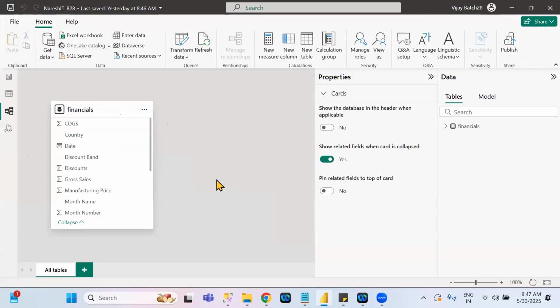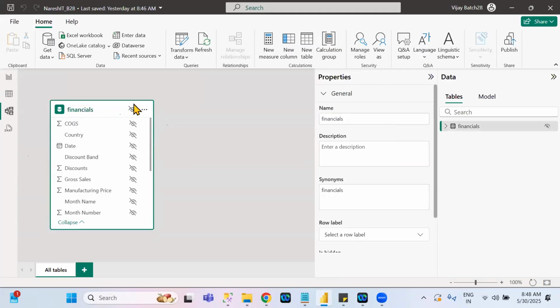Suppose you want to hide a data set or columns. First we need to hide the data set. How to hide the data set? Just mouse over to the data set. This is a data set. Initially the data set name is this one, and below it are all the column names. Understand? Suppose you want to hide this data set name, how to hide it? See here, beside the data set name, you will see an eye symbol, right? If you click on this one, immediately it changes to a crossed eye symbol. The meaning is that particular data set is hidden.